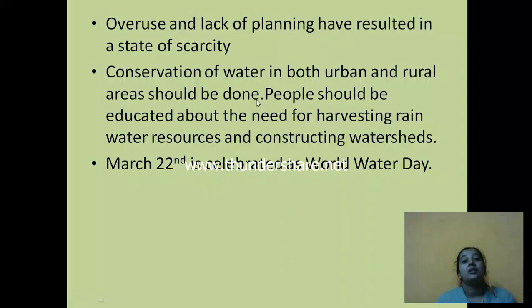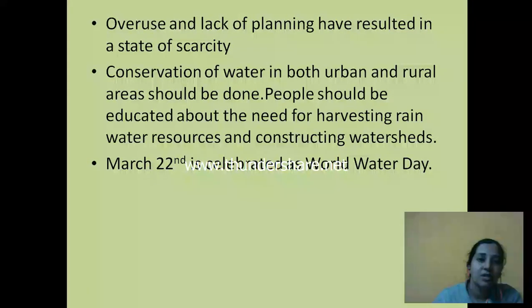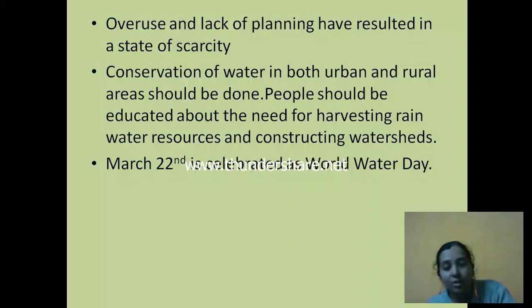That means the conservation of water has to be taught to people not just in urban areas but in rural areas also. You would be very much surprised, the rural people have the knowledge of how to use the water and how much to use, but city people don't know this. They just park their car outside, switch on the pipe and waste the water. They should use a limited amount of water, right?